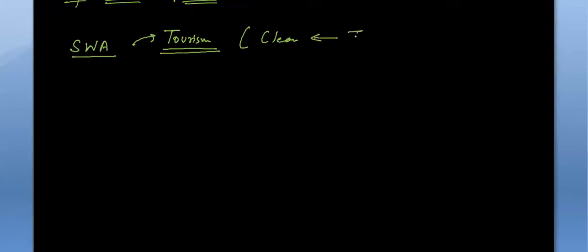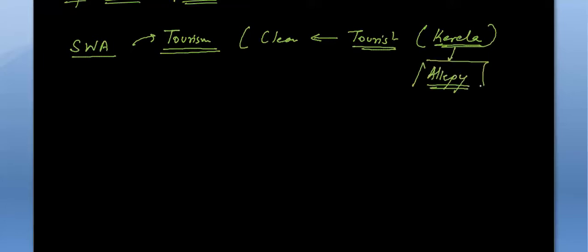See, Swachh Bharat Abhiyan is indirectly linked to tourism. How is it tourism? If your country, if your city is clean, it will attract more tourists. The tourists won't go to a city which is so messy. It's just like when you go to Kerala, you like Alappuzha very much, because it is very clean. Previously it used to be a very dirty, messy city, but after